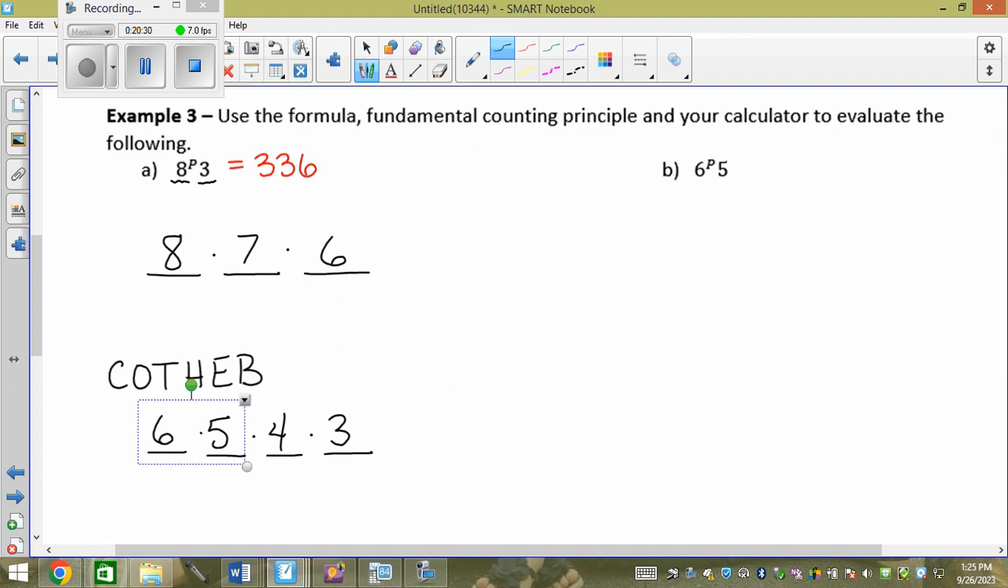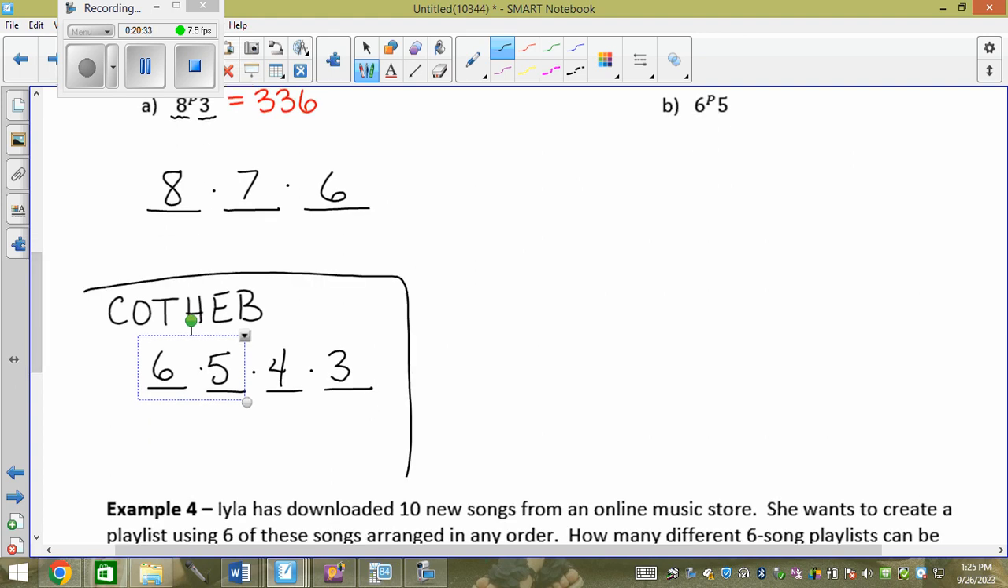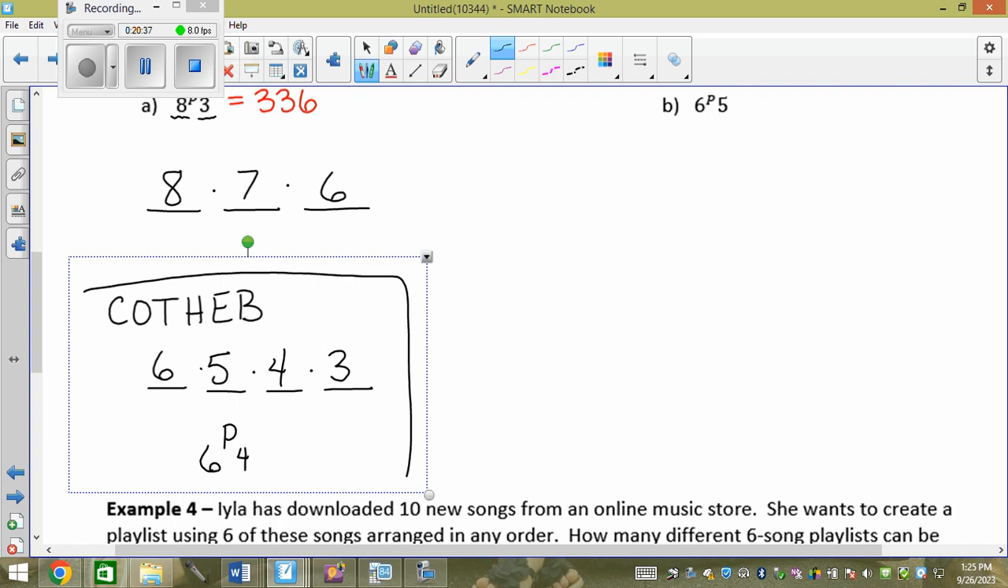How can I represent this as a P? 6P4. The catch in order to use the P is that these have to go down by 1, so you have to have no repetition. If I could go like 6, 6, 6, 6, or 7, 7, 7, 7, I can't use the P.